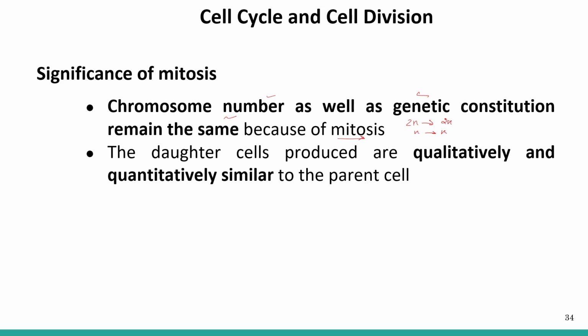Now in the end, what is the product of mitosis? Two daughter cells are formed, and the daughter cells which are produced are qualitatively and quantitatively similar to the parent cell.